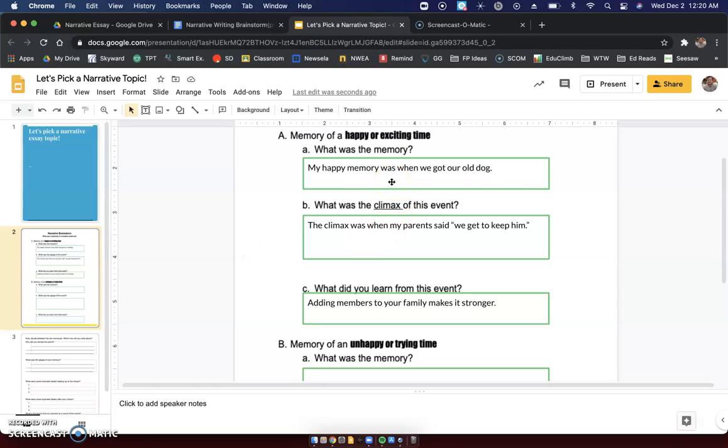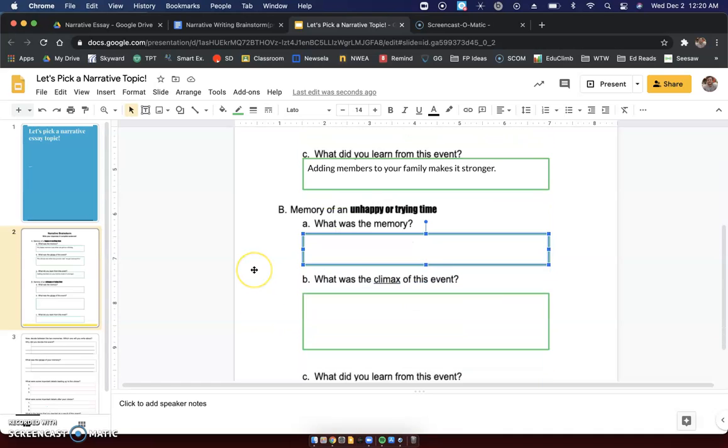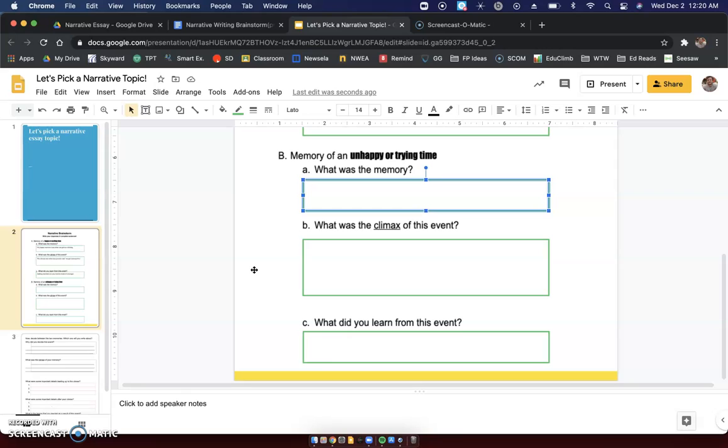I want you to think about a happy memory in your life, or an exciting memory. Okay. What was the memory? What was the most important part, the high point, the exciting part, and then what did you learn from this event? Okay. All right. Next, what we'll do. So if you need to have a little bit more time there, you can pause. We're going to move on.